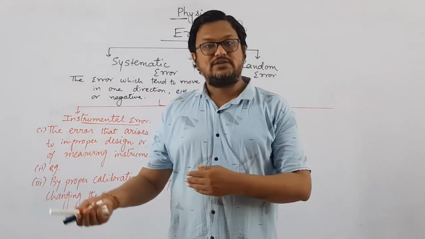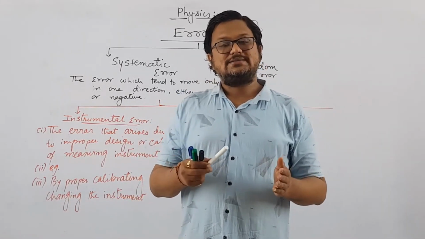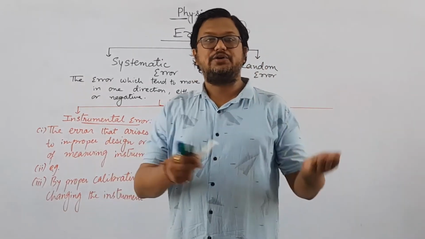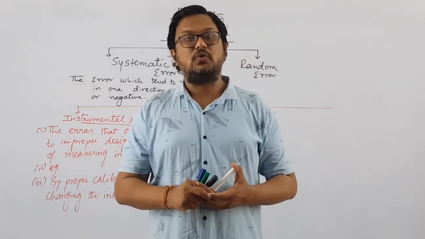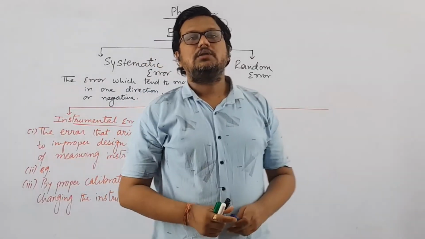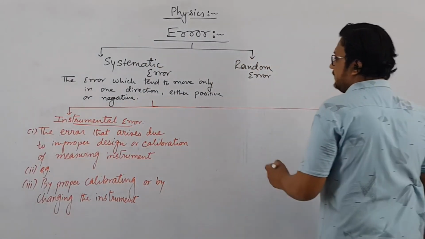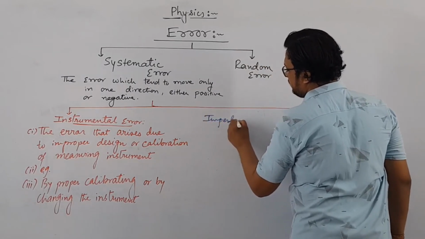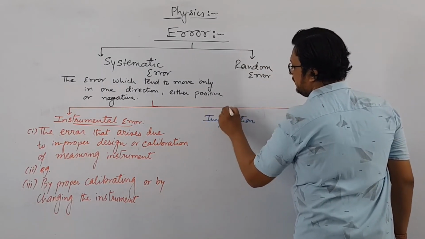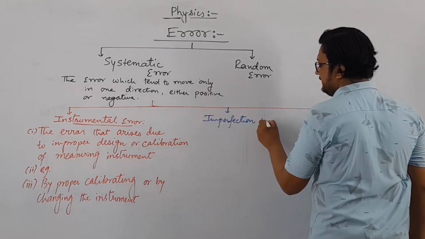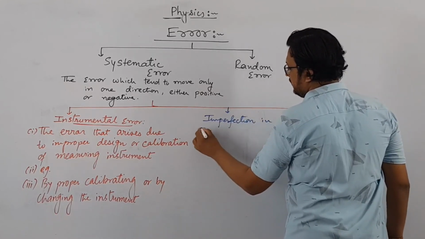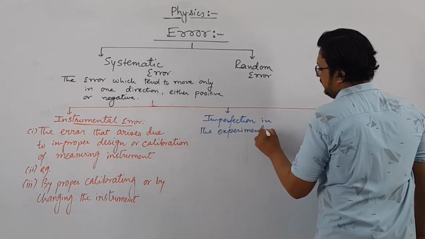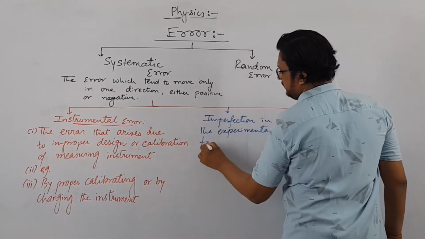How to add the correction we have discussed. Suppose the error is minus 100 gram, then you have to add plus 100 gram, and so on. Now the second one is imperfection in the experimental technique.